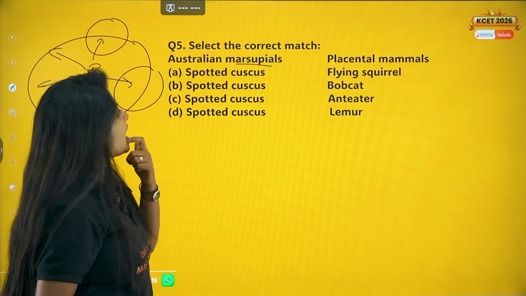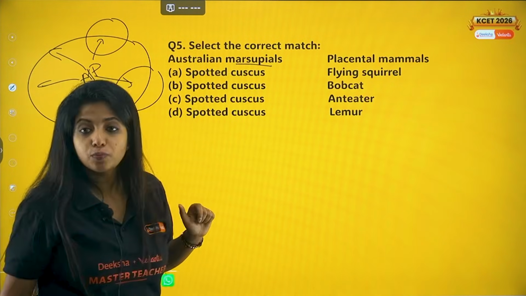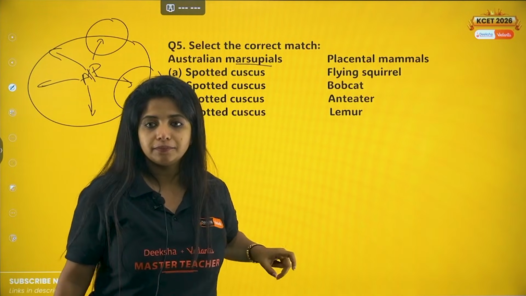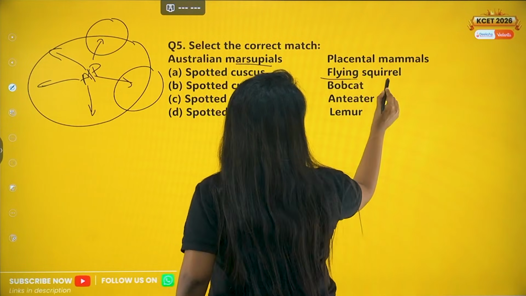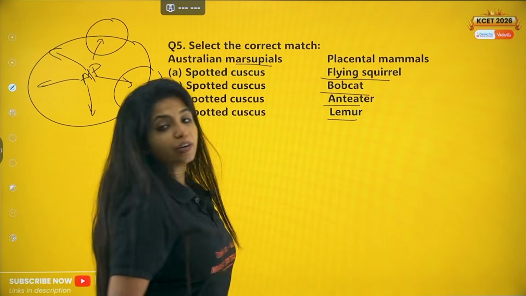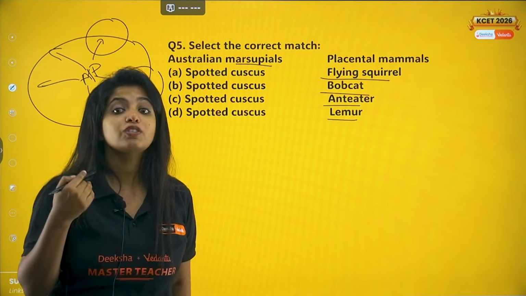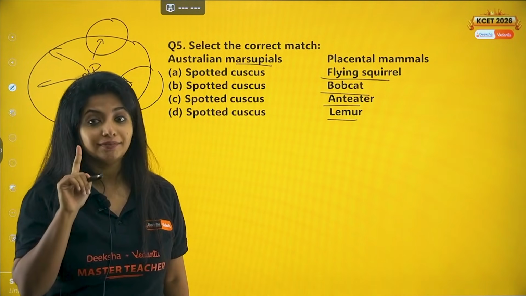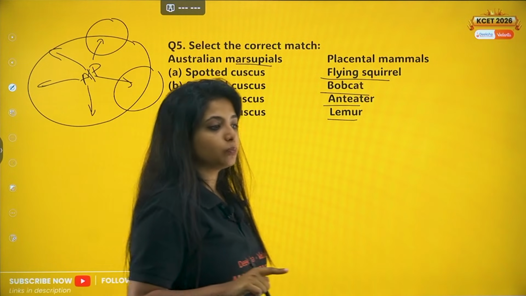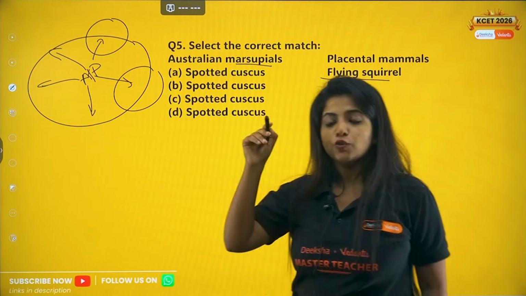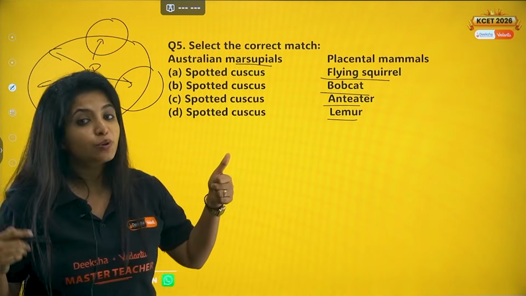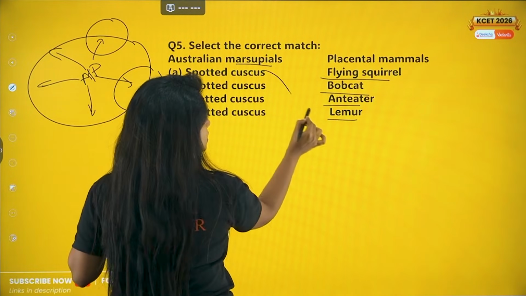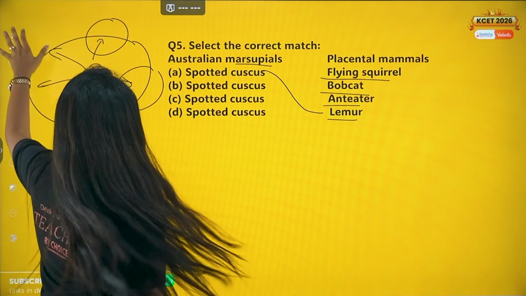Okay, so now you are asked, spotted cuscus is from the marsupial side. Which is the other organism from the placental mammal side? So your options are flying squirrel, bobcat, anteater and lemur. What is your answer? This is a question that usually was not being asked. So this time they have asked it, and you should know the table then. You should know in your NCERT textbook, in adaptive radiation, just after that you have a table of these organisms. You should be knowing that. But I'll tell you, it's super easy to remember. So over here spotted cuscus actually goes with lemur, and this is the way to remember.